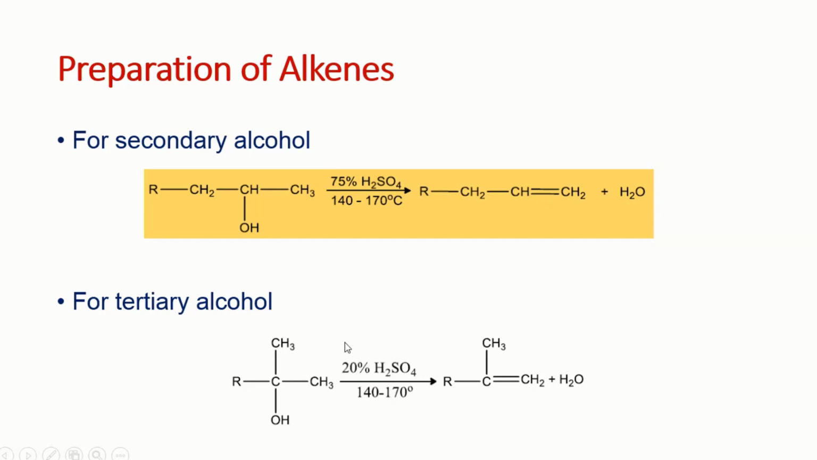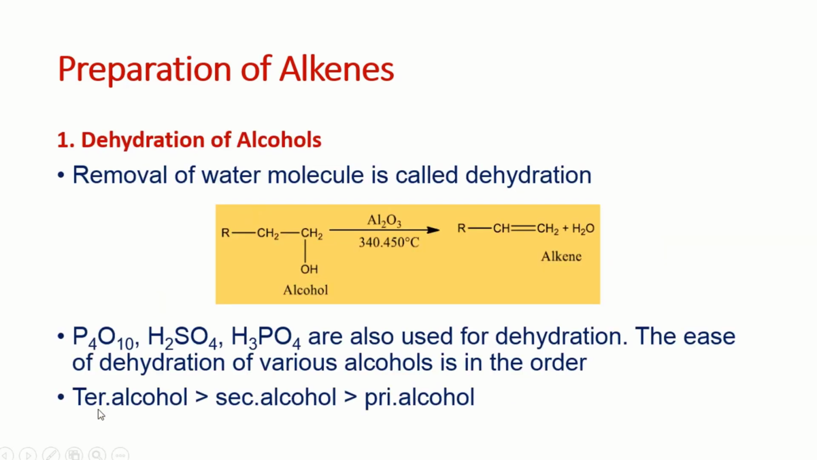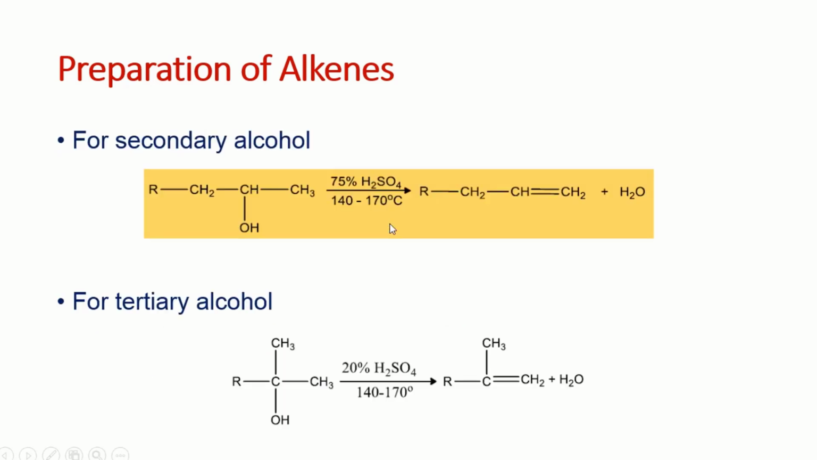In this case we use 20% sulfuric acid. It means we are using a little quantity of sulfuric acid and it undergoes the dehydration. That's why we said the ease of dehydration is: tertiary alcohol is the easiest, then secondary, and the least easy is the primary alcohol. So this is the dehydration of the alcohol for the synthesis of the alkenes, and this is the order of dehydration. Tertiary is easiest, and the reason is the mechanism. In the tertiary alcohol, the mechanism through which the reaction takes place makes the alkene more easily as compared to the secondary as well as the primary.